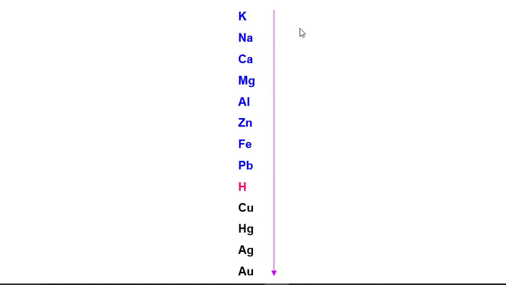Like here I use the symbol K, but I am saying it is potassium. Potassium should start with P, but I have written K. Why so? Because these are metals whose symbols we have taken from their Latin, Greek or Arabic names.